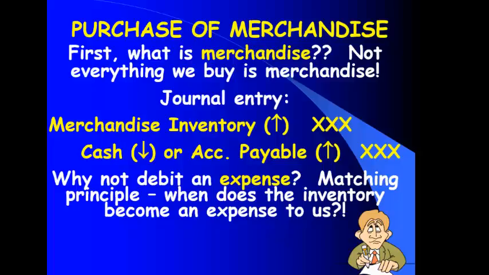And remember the matching principle says we want to match the expenses with the revenues they help generate. If I sell an item, that means it generates revenue for me this period. I want to take its cost and record it as an expense also this period, in the same period as the sales. So not an expense when I buy it. It will become an expense called cost of goods sold, but only when I sell it.